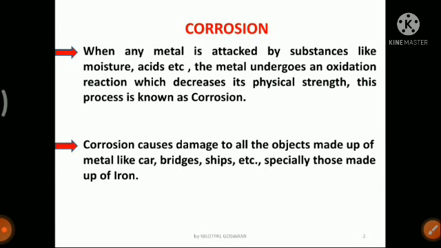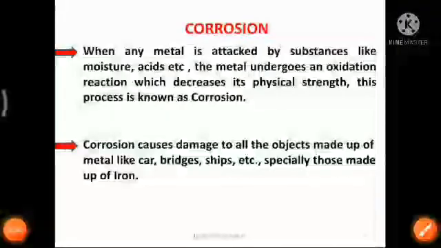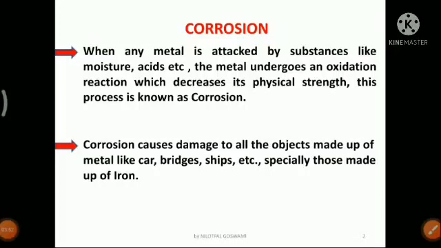Okay, and the same thing is written at point number 2, that corrosion causes damage to all objects made of metal like cars, bridges, ships, etc. Yes, so anything made of metal can be corroded. Corrosion occurs differently in different metals, but the most common type of corrosion is the rusting of iron. So that is why, for any object made of iron, we immediately put a layer of paint on it. Why? Because iron rusts or corrodes very easily.